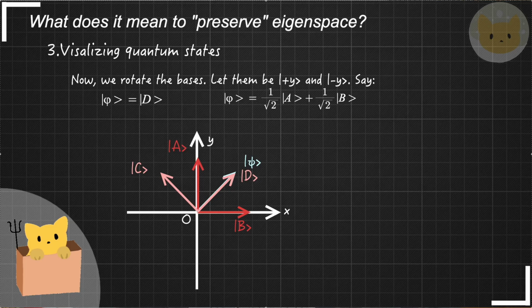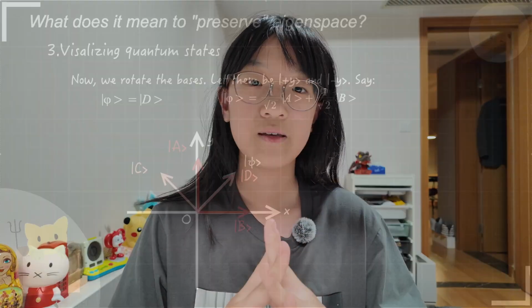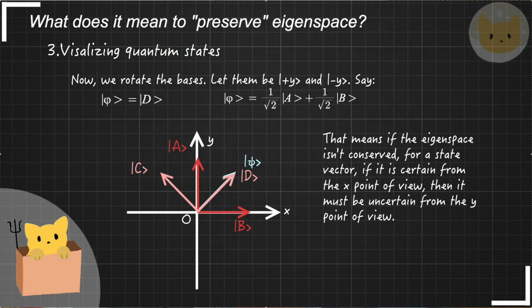We rotate the bases to get another set of bases and say they're connected quantities. Here, psi is a certain value for this quantity, which means it is not a superposition. But if we focus on the other set of bases, you'll find that psi is a superposition. When psi becomes certain along one axis, then the spins on the other two axes become uncertain. Okay, time to use some visualization scripts.